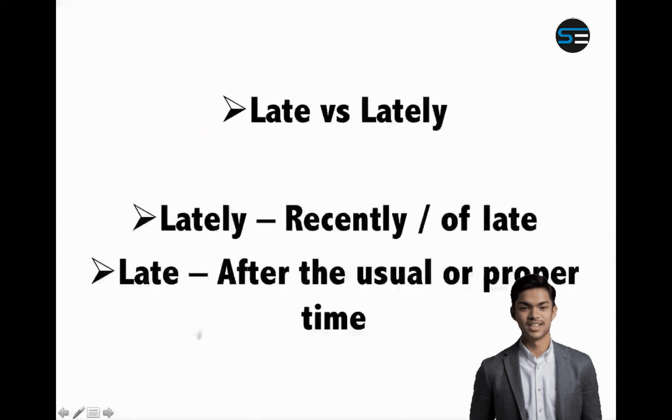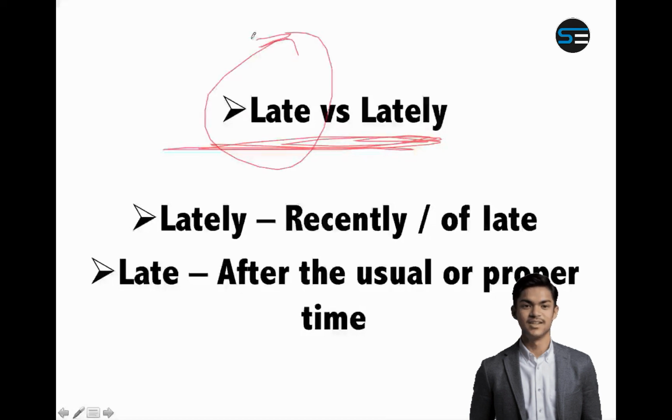Now let us see the difference between late versus lately. See, late is very, very easy. Late means when you are late. Like for example, I came late. But lately means recently. Or it is also called off late. Off late means very, very recently. Something that has happened recently. And late means after the time.